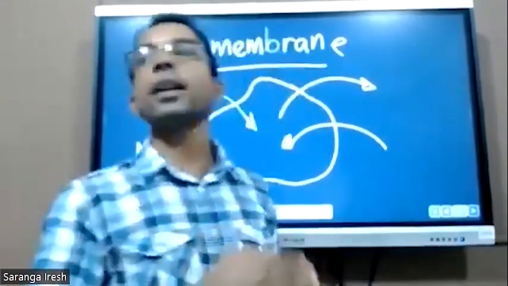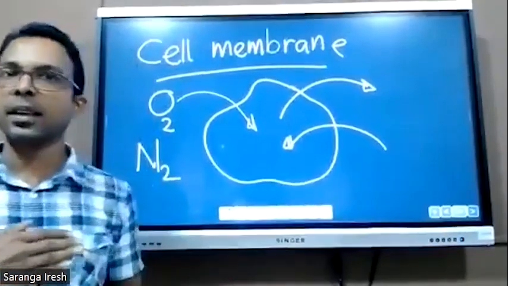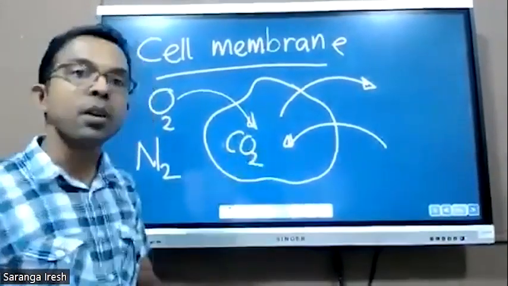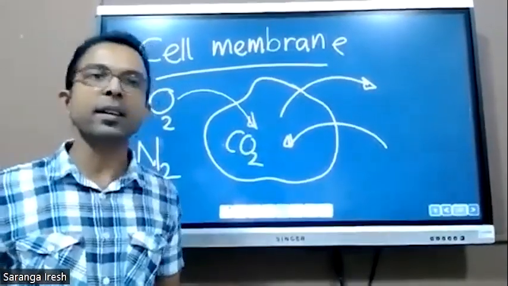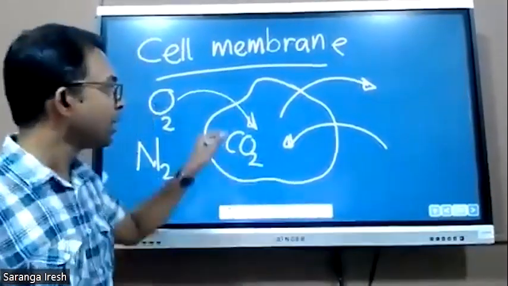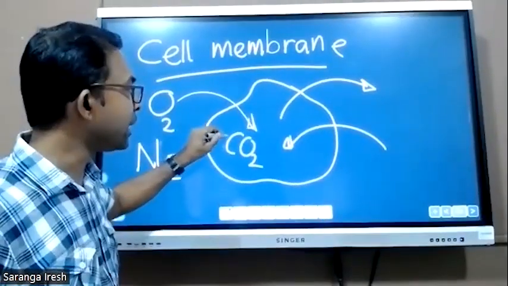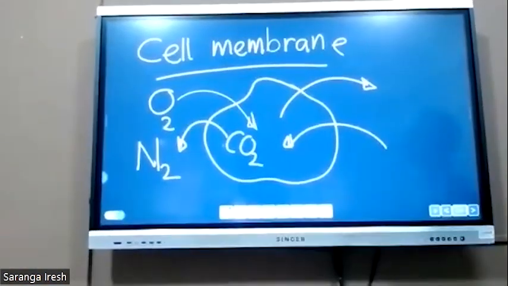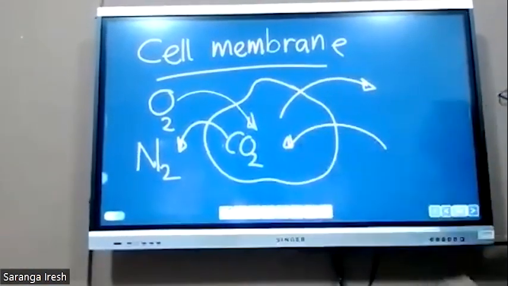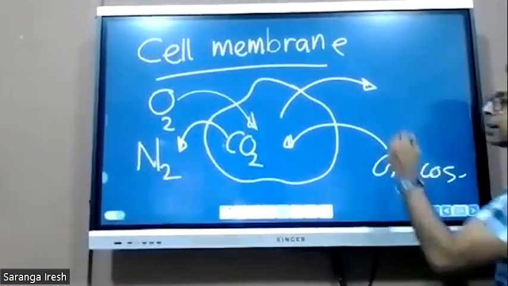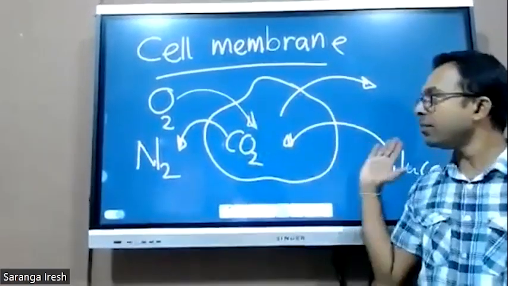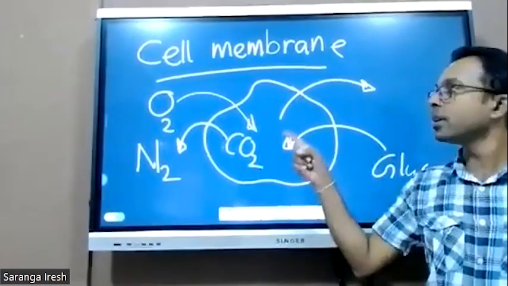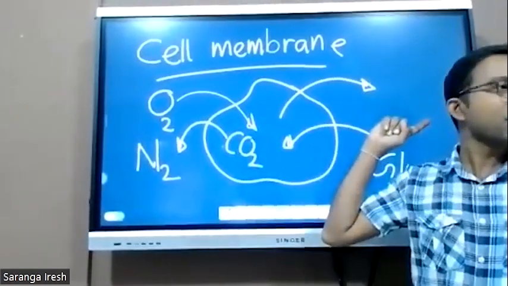And during chemical reactions, metabolic reactions, this cell may produce what? Carbon dioxide. It is an unnecessary substance for the cell. Therefore, the cell membrane lets this carbon dioxide leave the cell. And sometimes this cell requires glucose. Then the cell membrane allows this glucose to get into the cell. After getting into the cell, glucose is not allowed to move out again.